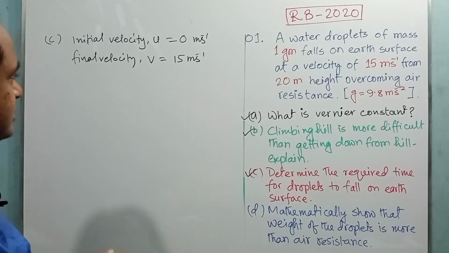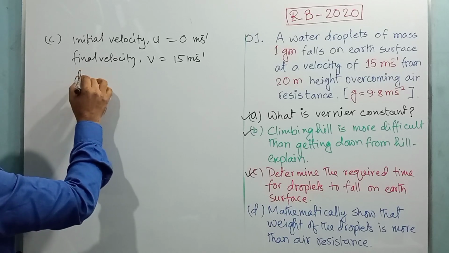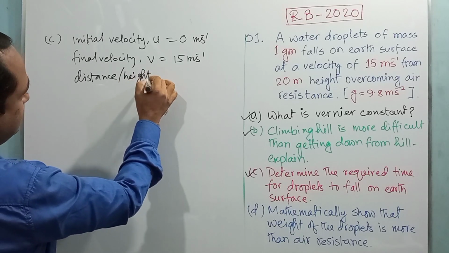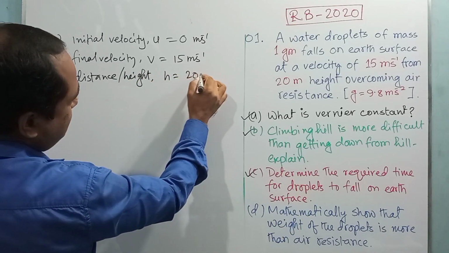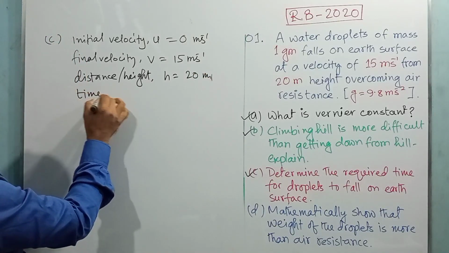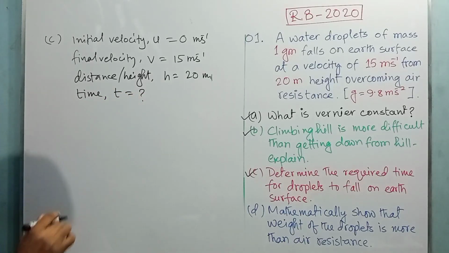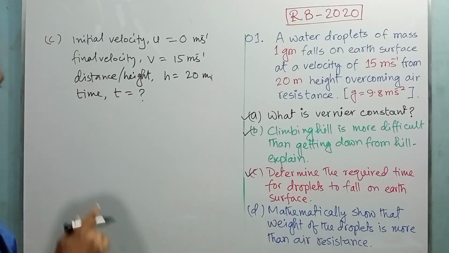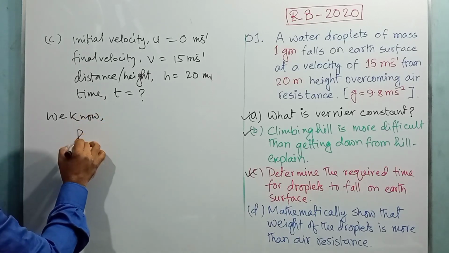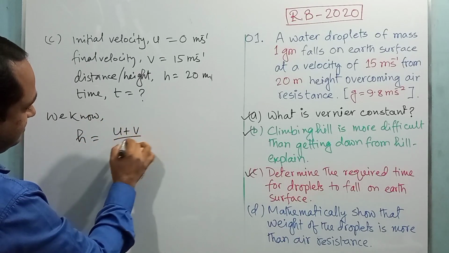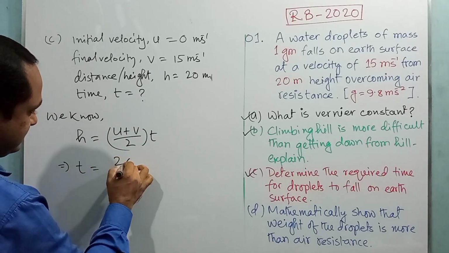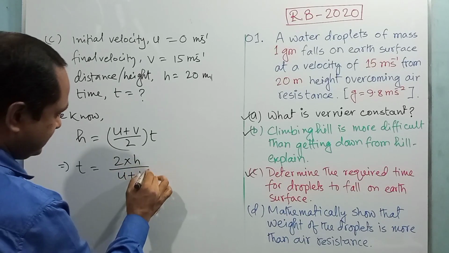It traveled a distance of 20 meter, right? So distance or height h is equal to 20 meter. So we have to calculate time t, right? To solve this question, we have to use the expression, we know h is equal to (u plus v) divided by 2 into t, or t is equal to 2 into h divided by (u plus v).